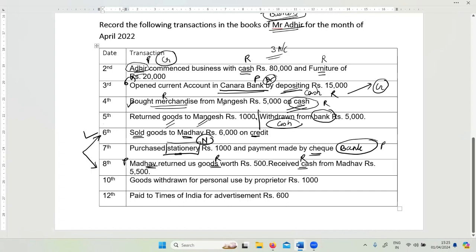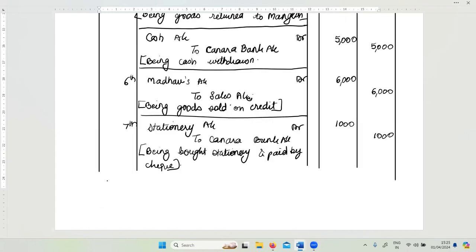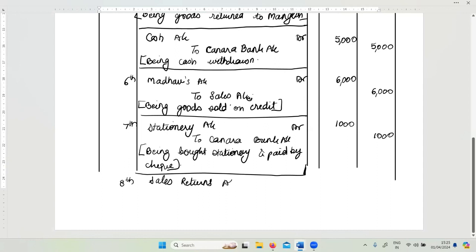Madhav is the giver, so giver's account, credit. Goods are coming in because we had sold goods earlier, now they are coming in. So goods are debit. Debit what comes in. But we don't write it as goods because on 8th we are doing a transaction called sales return. Correct? Sales return. The goods sold earlier were returned. So we don't write goods account, we write sales return account debit. That is 500.